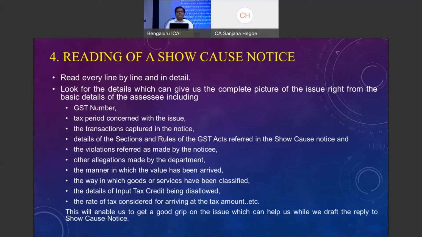All these things from the show cause notice, you need to point out, you need to jot down for the purpose of discussion, not for immediately preparing a reply. Please jot down everything for your discussion purpose. You get a good grip of the subject.